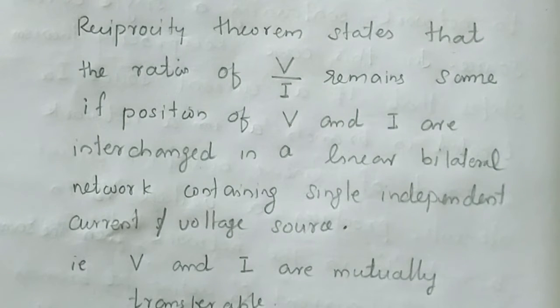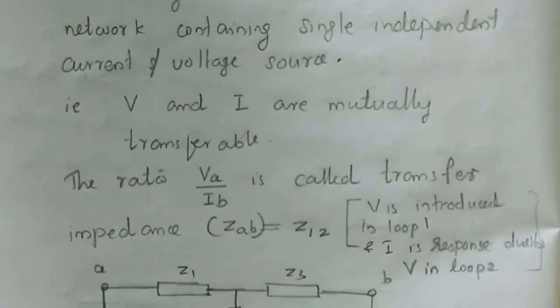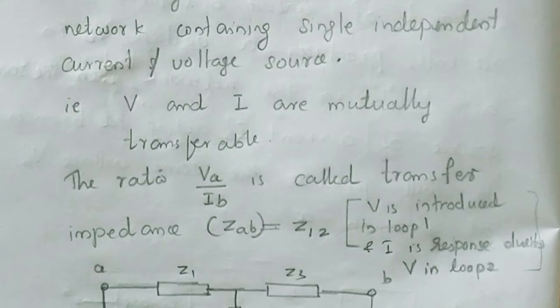Reciprocity theorem states that the ratio of voltage and current remains same if position of voltage and currents are interchanged in a linear bilateral network containing single independent current or voltage source. That is, voltage and current are mutually transferable.